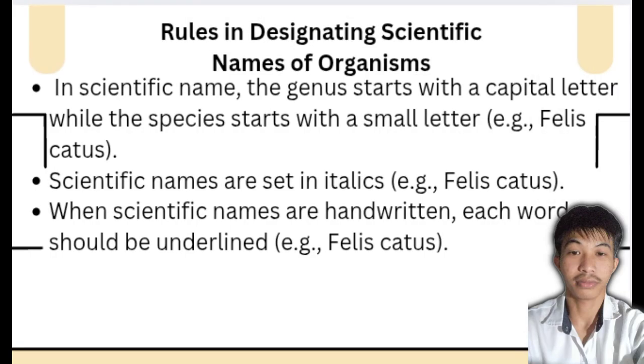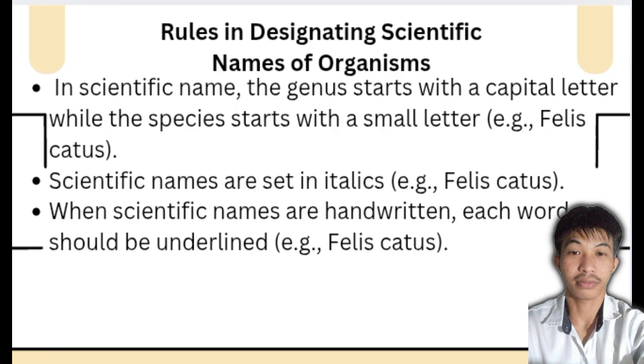Rules in designating scientific names of organisms. In a scientific name, the genus starts with a capital letter while the species starts with a small letter. Scientific names are set in italics. When scientific names are handwritten, each word should be underlined.